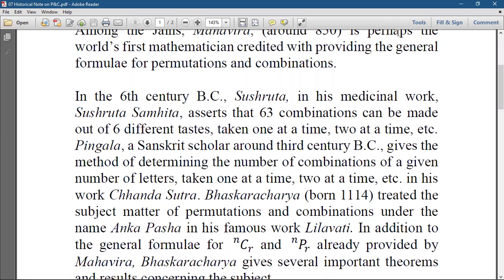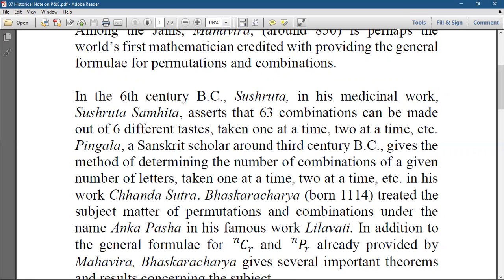Pingala, a Sanskrit scholar around the 3rd century BC, gives the method of determining the number of combinations of a given number of letters taken one at a time or 2 at a time, etc. That means we can select 1 at a time and we can select 2 at a time, as seen in your previous classes. A lot of examples were shown in your previous classes.